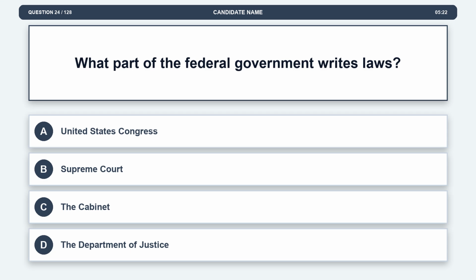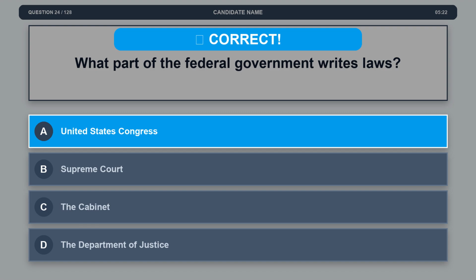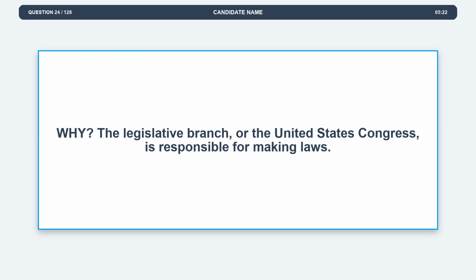Question 24. What part of the federal government writes laws? Option A. United States Congress. Option B. Supreme Court. Option C. The Cabinet. Option D. The Department of Justice. The correct answer is option A. United States Congress. Explanation. The legislative branch, or the United States Congress, is responsible for making laws.